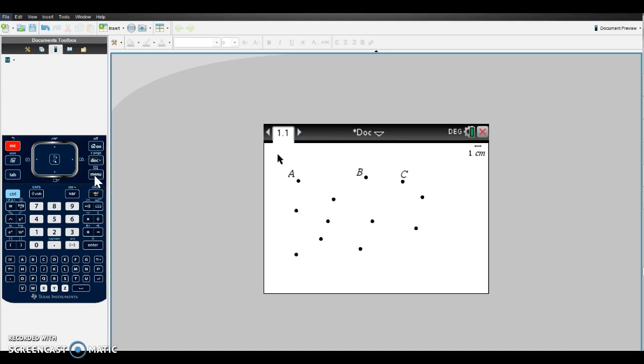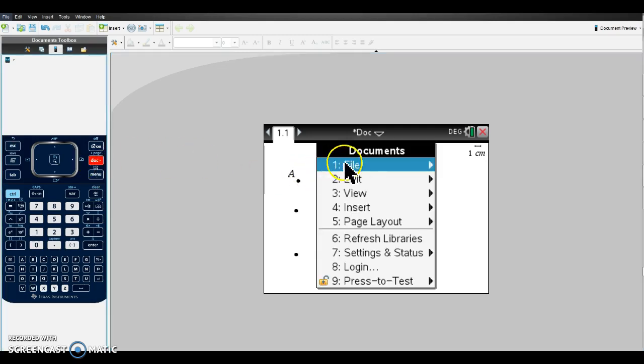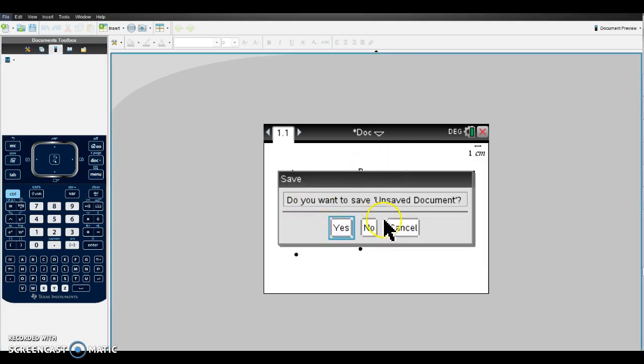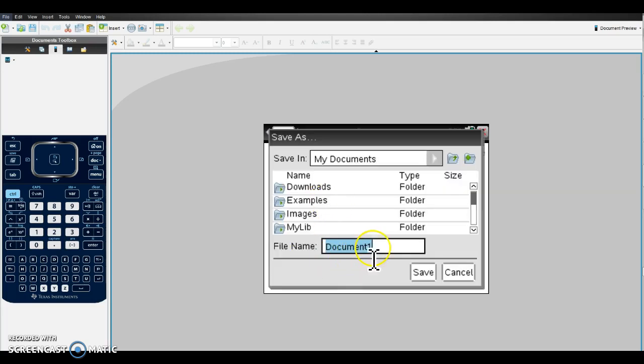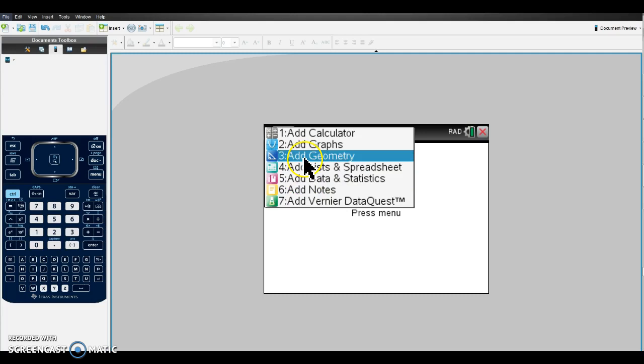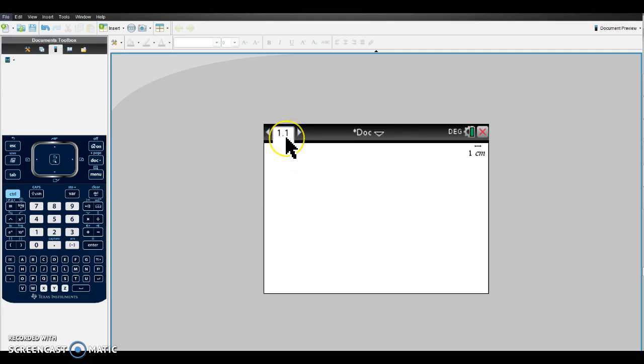Alright, let's construct a line. But let's open up a new document. Go to Doc, File, New. You can save this however you'd like. I'm going to save it as point. Add Geometry. And there's your new document.